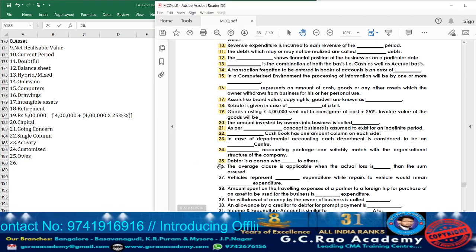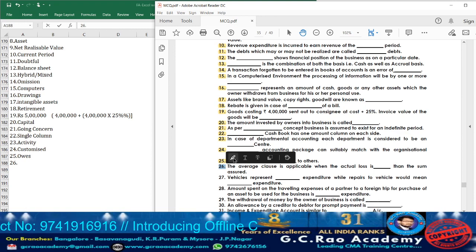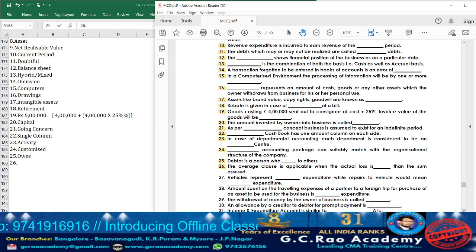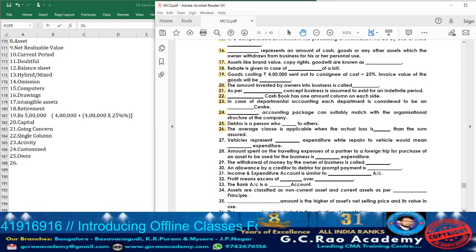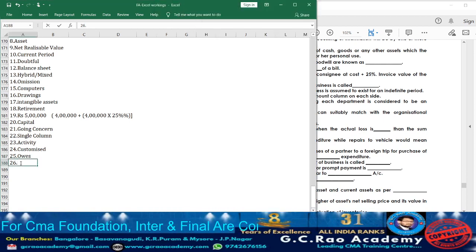Let us move on to question 26. What are they telling? The average clause is applicable when the actual loss is dash than the sum assured. The actual loss should be less or more? When the actual loss is more than the sum assured, in that situation, average clause will be applicable. So take down the answer, more.